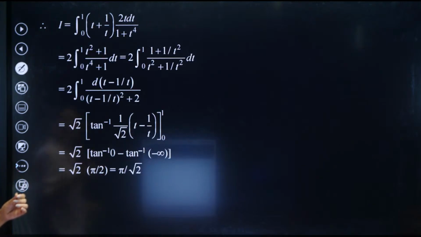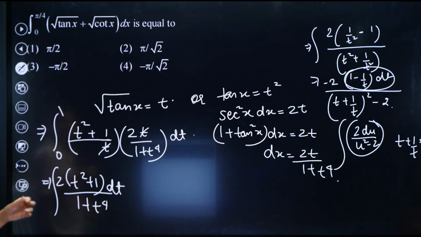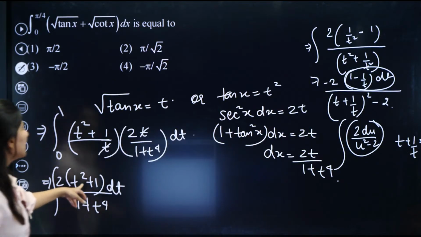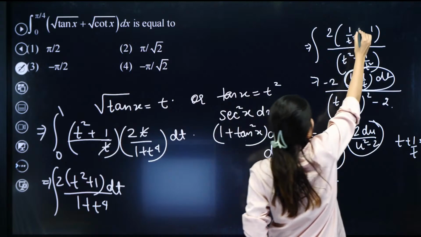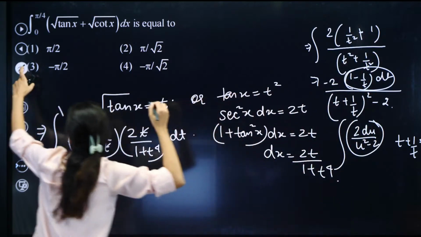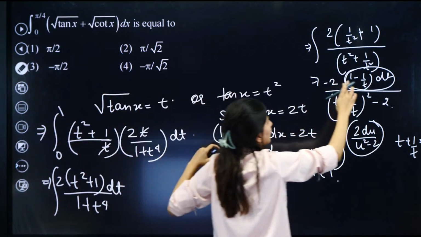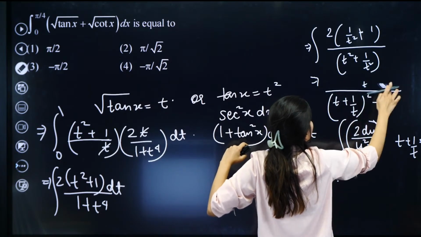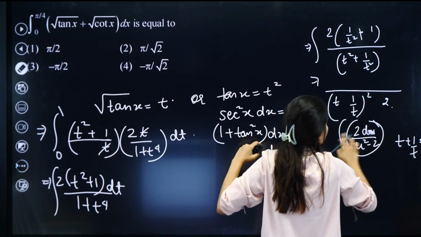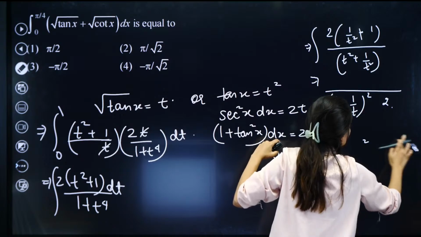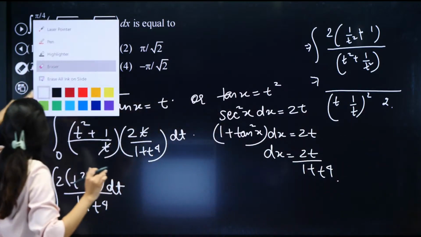This is t square plus, sorry, this is plus 1. So this is plus, so you have to calculate the minus one. If it is plus, you have to give the minus sign.